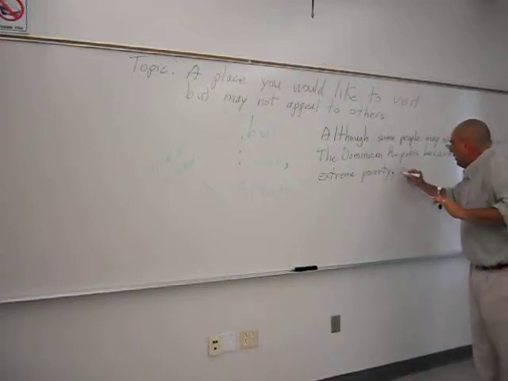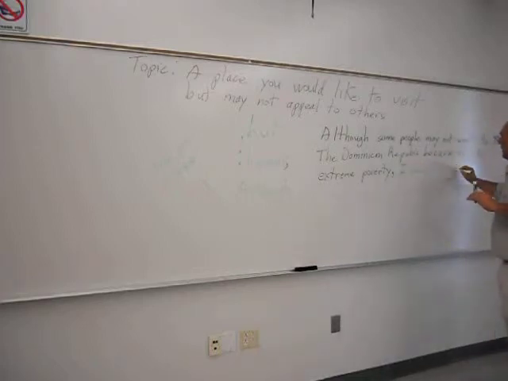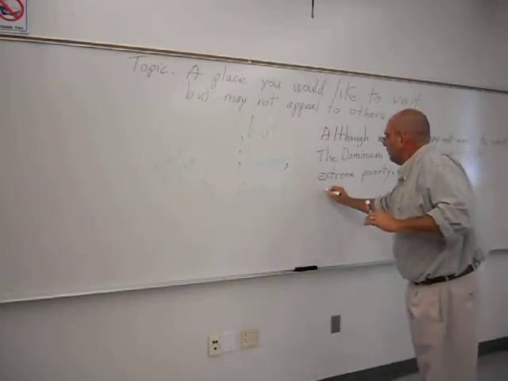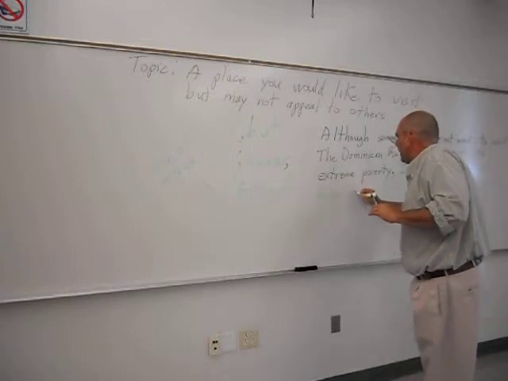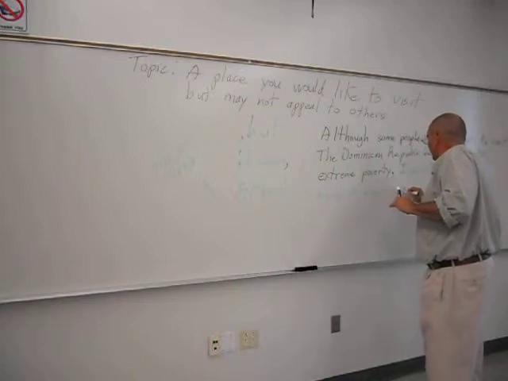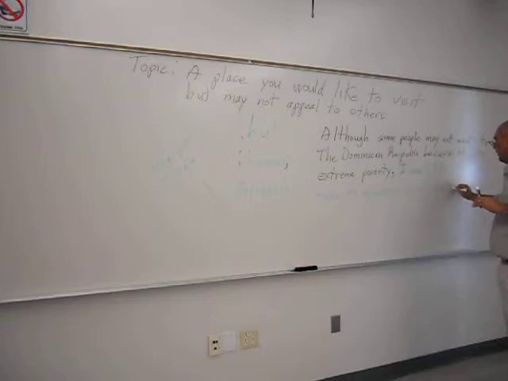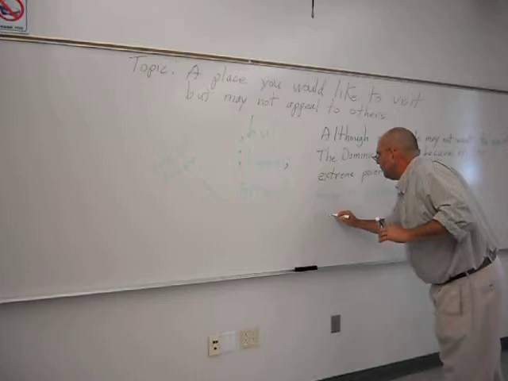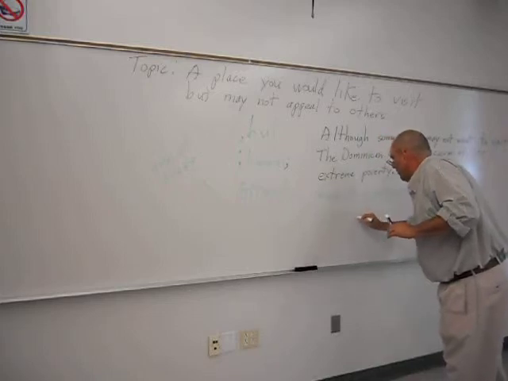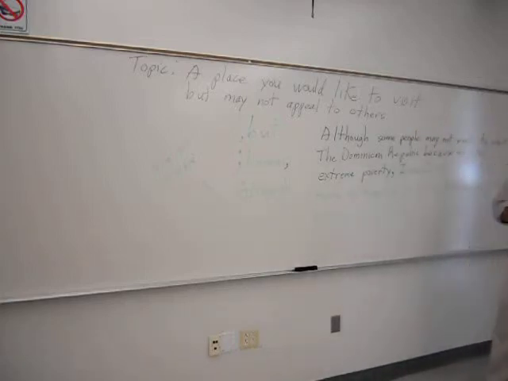I would like to travel there to experience its rich culture and natural beauty. B-E-A-U-T-Y. Good. Sometimes I have to spell things out for myself.